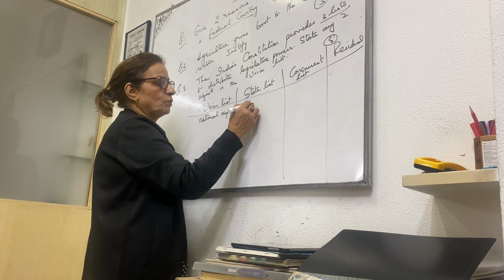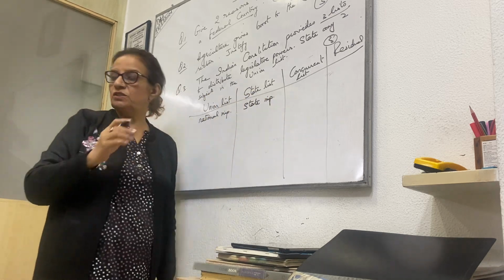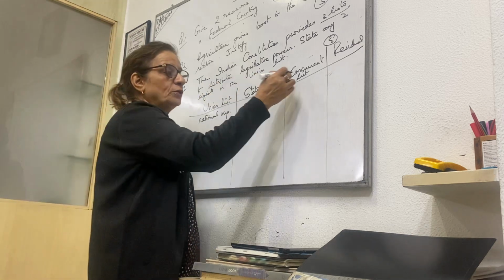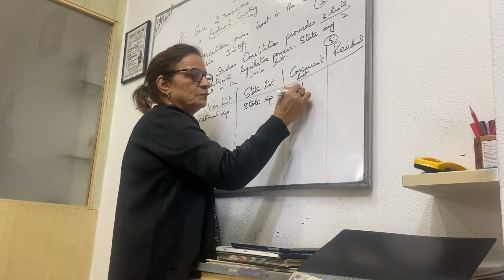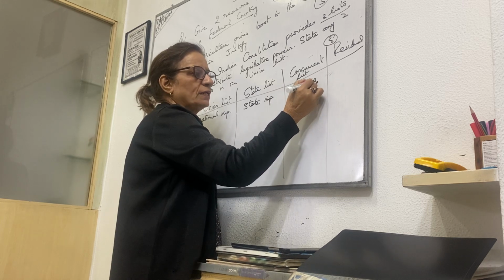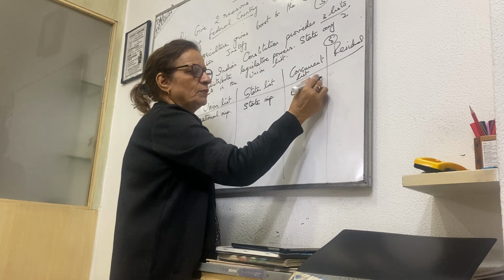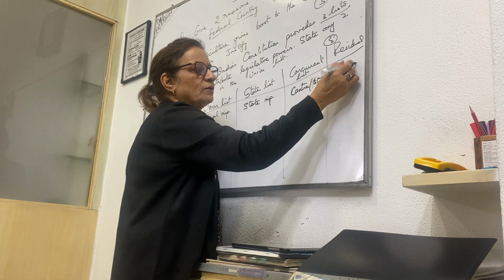Then state importance. This state list, those subjects are included which are only for the state importance. I will explain later. Concurrent list is both center and state. The subjects both can make laws. Center also can make law and state can also make law. And residual means remaining.